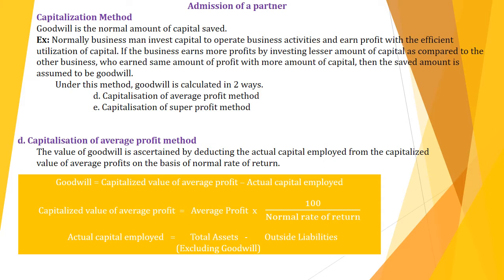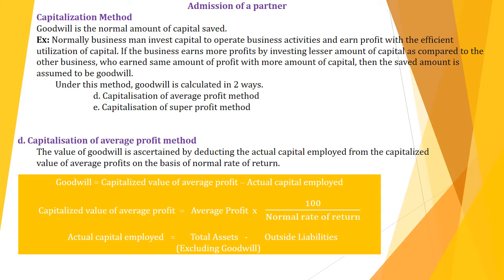So compared to B, A is better. That amount of capital saved is called goodwill under the capitalization method. Got it? Next, goodwill can be calculated under this method in two ways: capitalization of average profit method and capitalization of super profit method.